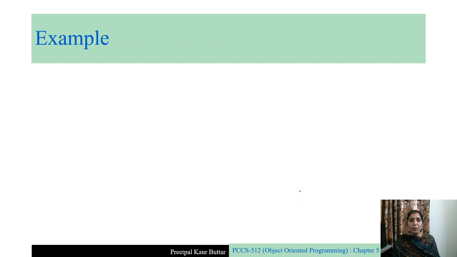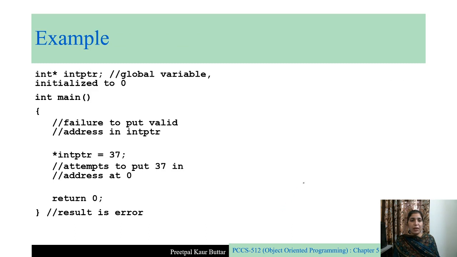Here is an example for that. In this program, we are creating a global variable whose name is int_ptr, and this is a pointer variable. Because this is a global variable, it will automatically be initialized to value 0. And in the main, what are we doing? We are trying to change this value.